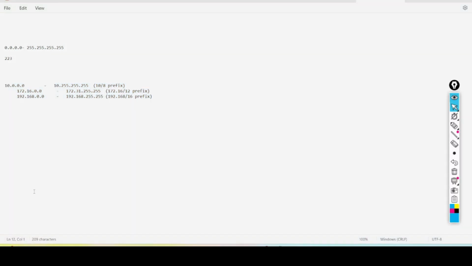Understand that at that time they expected that in future IP addresses would definitely be over. That's why they created some policies. For example, we will discuss our office scenario. Here this is one office. Assume it is a TCS office. This is the second TCS office only. This is the third TCS office only.